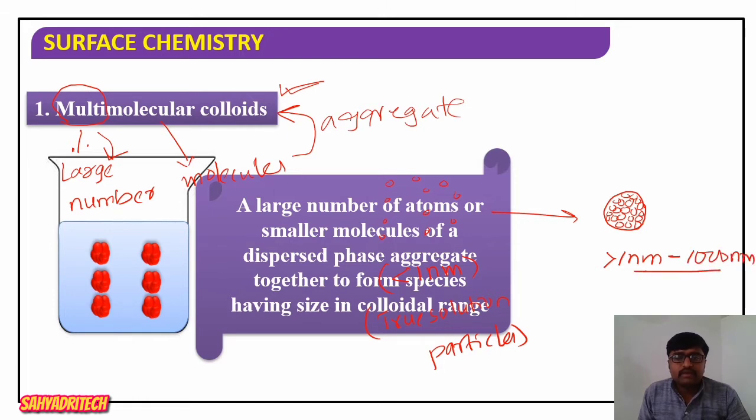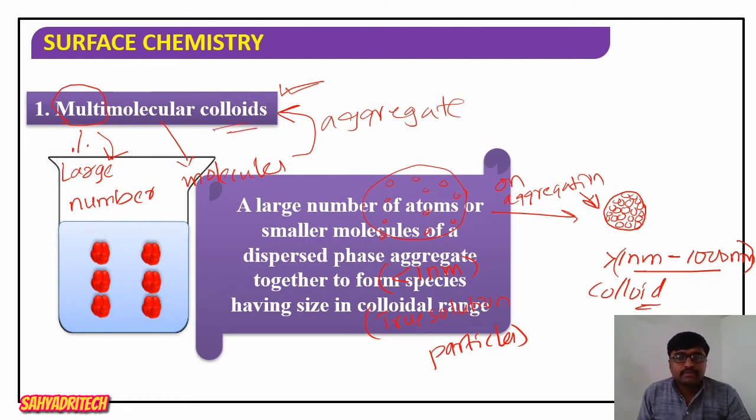We know that if the size of the particle is in the range of 1 nanometer to 1000 nanometer, it leads to formation of a colloid. So a large number of molecules on aggregation lead to formation of a colloidal particle. Therefore, it is named a multimolecular colloid.